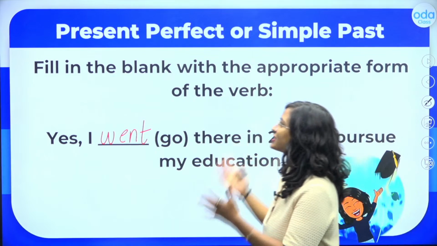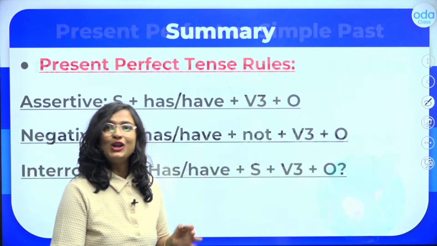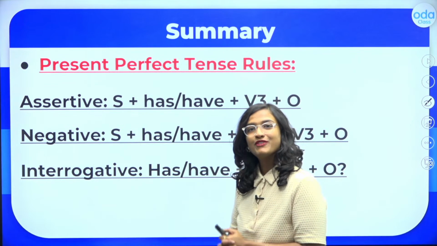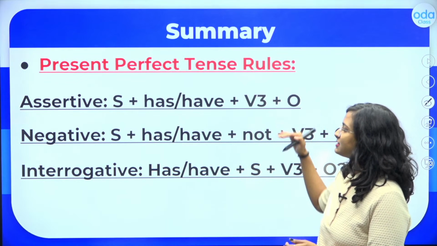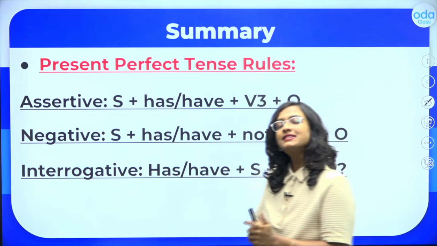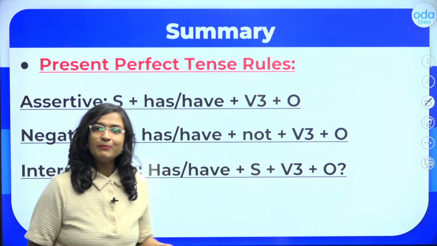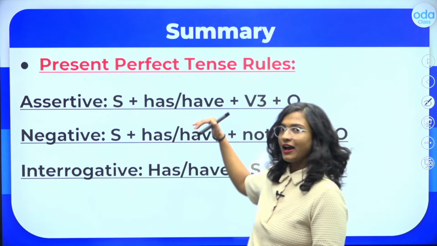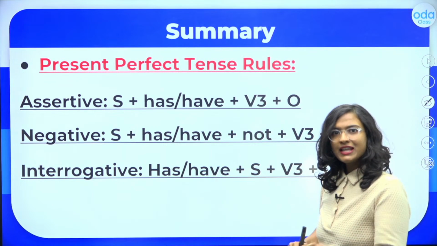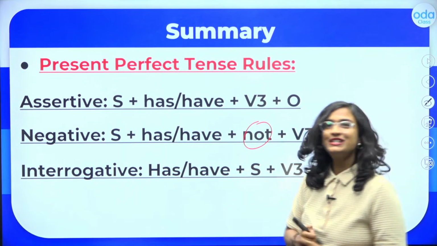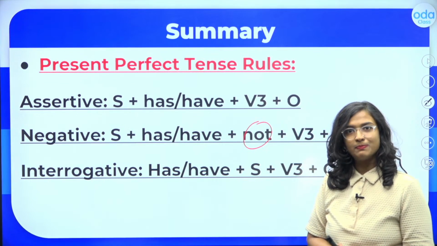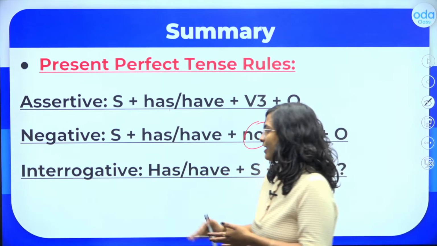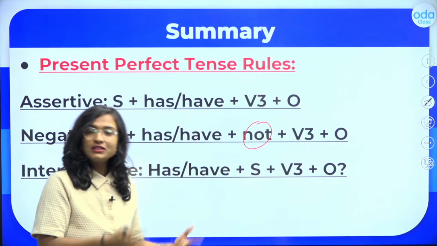Now students, I hope this is all clear to you because today we have covered a lot of ground, right? Today students, I taught you all about the present perfect tense. We learned that these are the 3 rules that we must follow to form sentences in the present perfect tense. For the assertive type, we have our subject followed by the appropriate helping verb, either has or have, past participle, object. To negate the sentence, all we do is add this word not between the helping verb and the past participle. And lastly, to form a question, all we do is move the helping verb, has or have, to the beginning of the sentence before the subject.